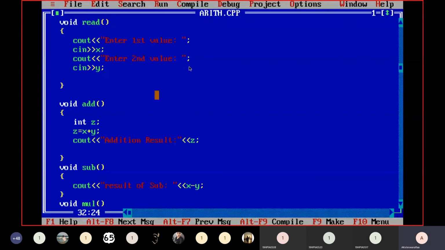In C++, every class should end with a semicolon. Please remember that.